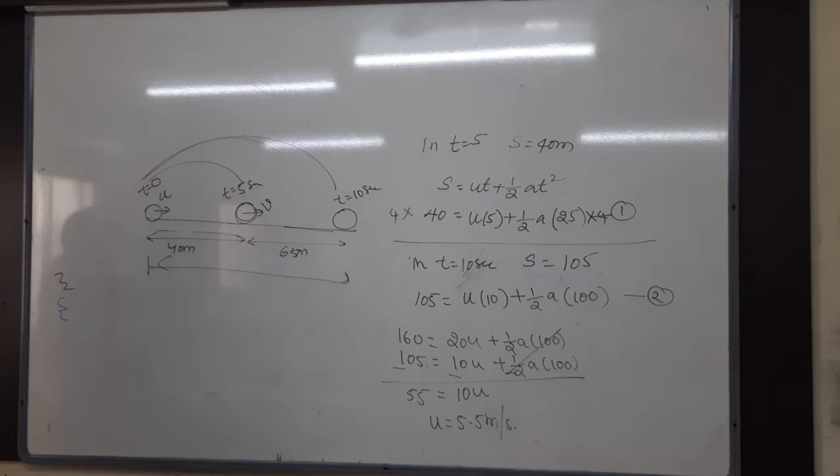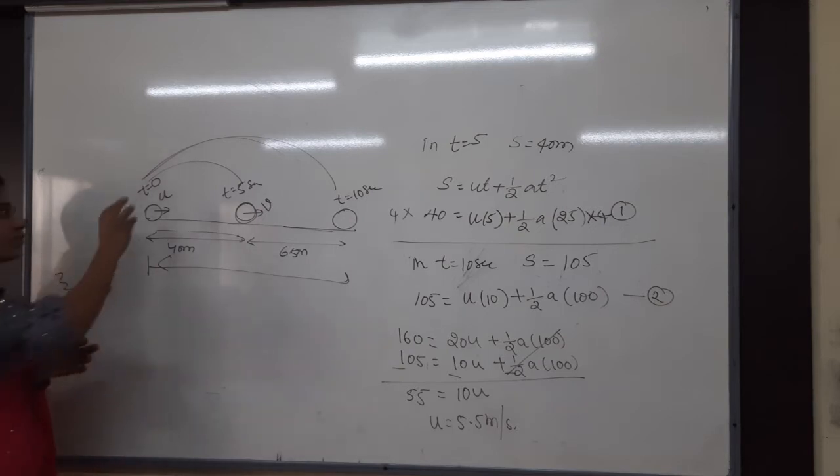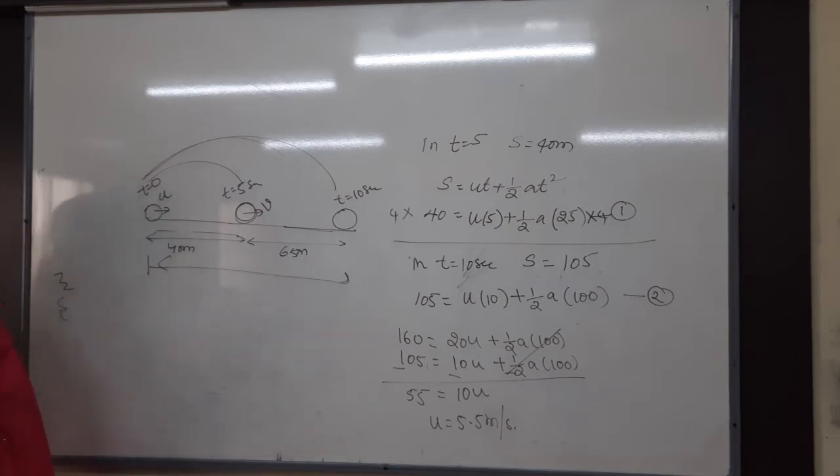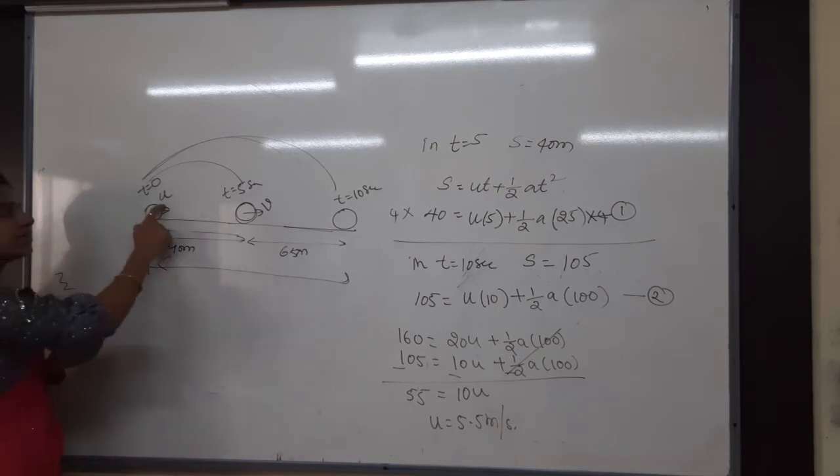Done? Shall I explain again? Mainly, from where to where you are taking is important. Why am I taking from only t equals 0 in both the cases? Because I want only one initial velocity. In both cases, it is having u as the initial velocity.